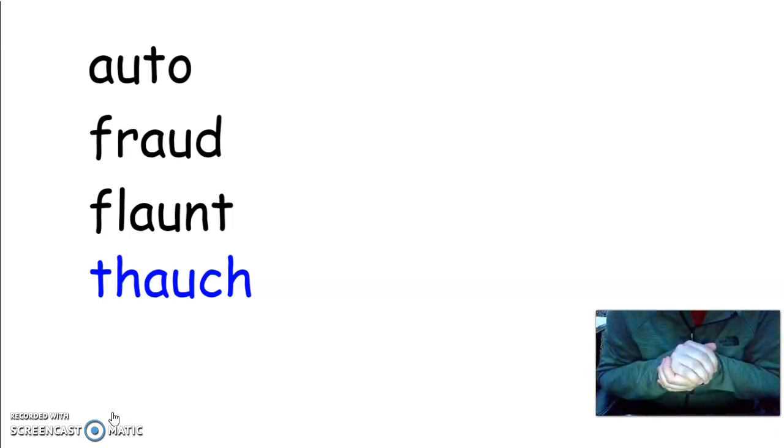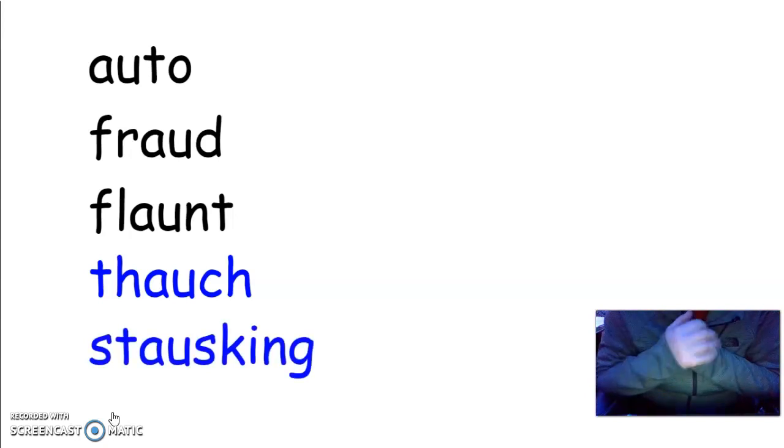Let's spell that. You try to spell it, and I'm going to show you the word in just 1 second. Let's see what you got. Good work. We still hear that aw in the middle of the word, so we're still using the AU to make that sound. Nice work.